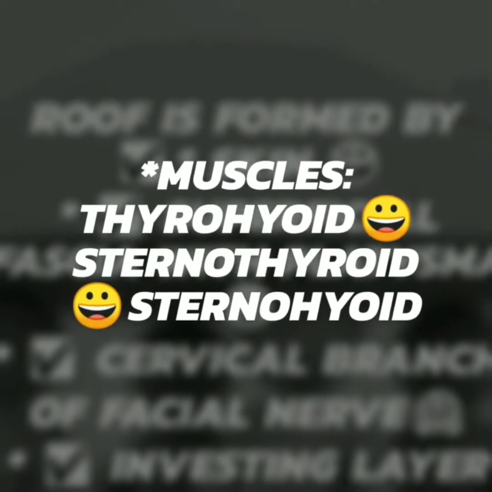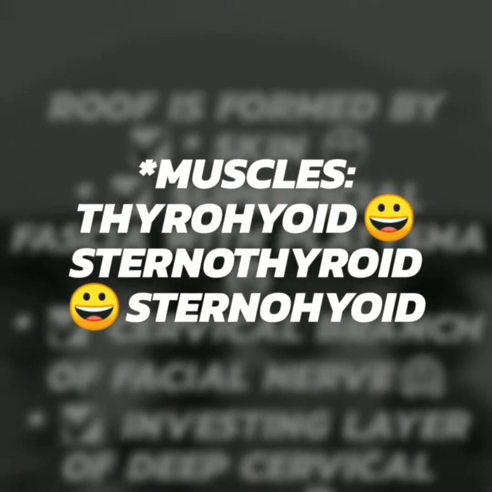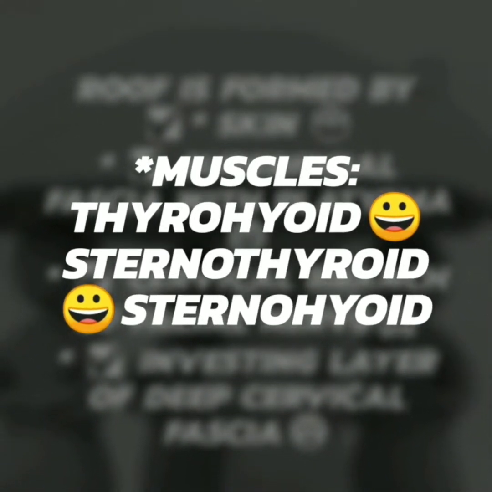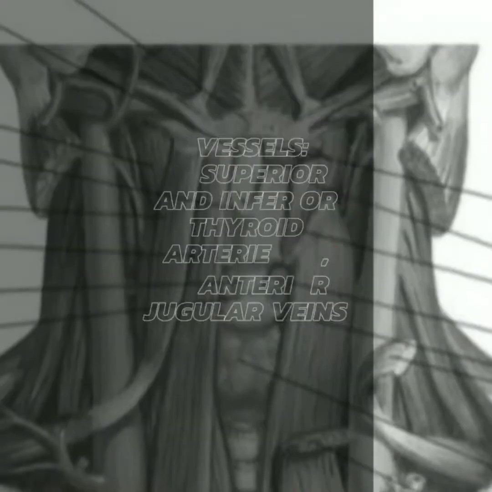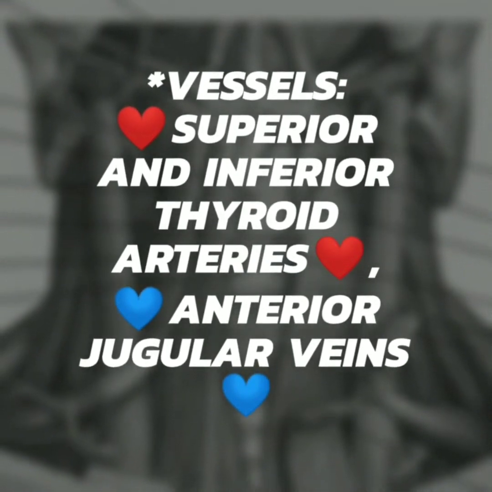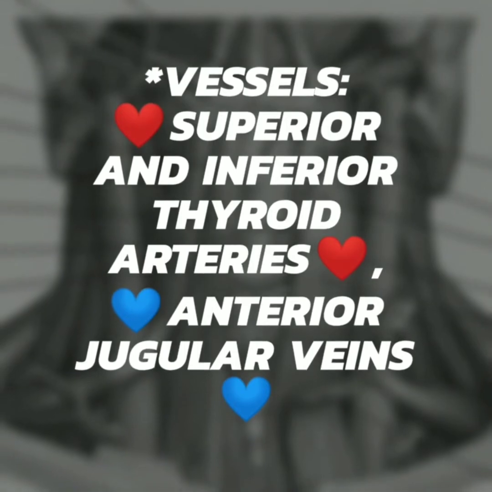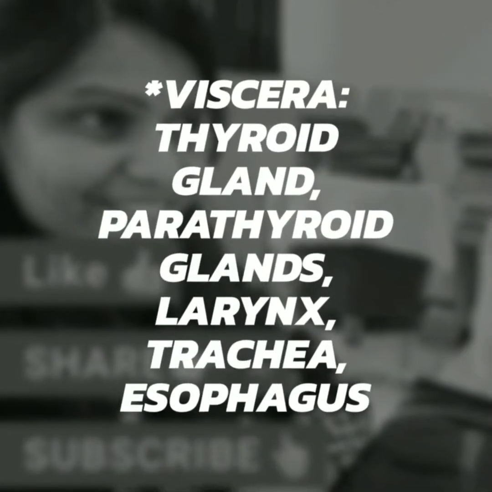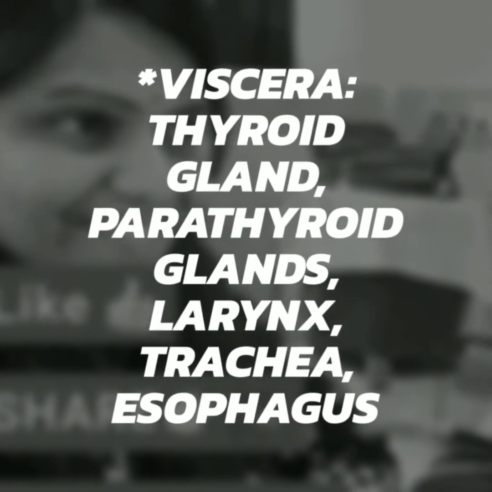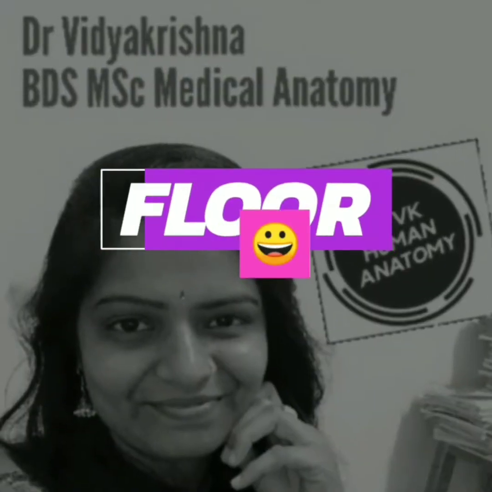Contents of the muscular triangle include infrahyoid muscles, namely thyrohyoid, sternothyroid and sternohyoid. Vessels observed are the superior and inferior thyroid arteries and anterior jugular veins. Viscera seen in this triangle are the thyroid and parathyroid glands, larynx, trachea and esophagus.